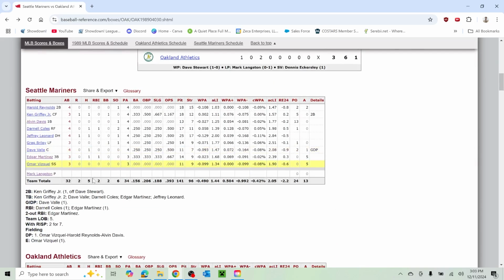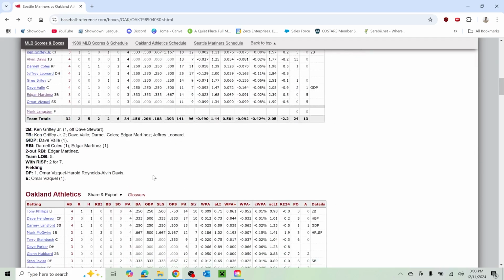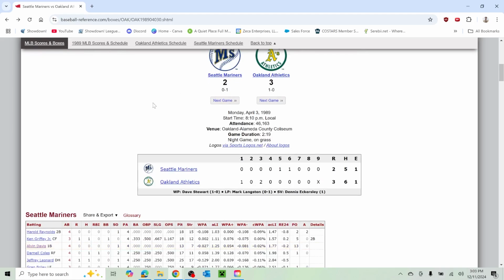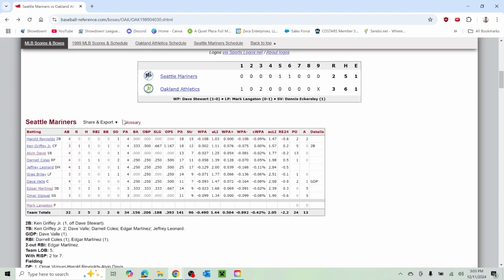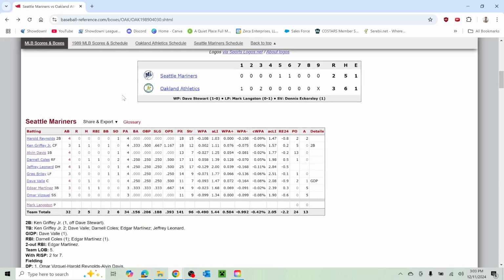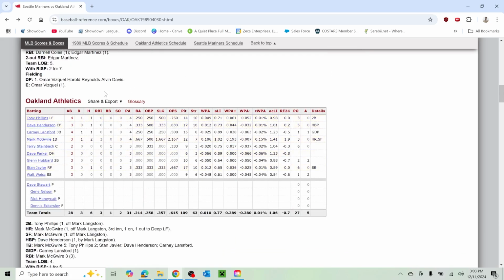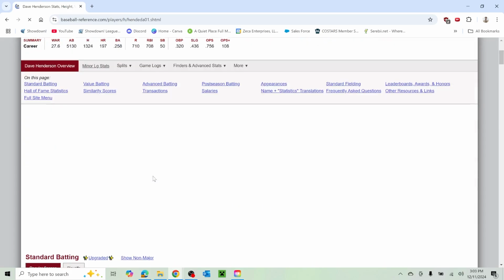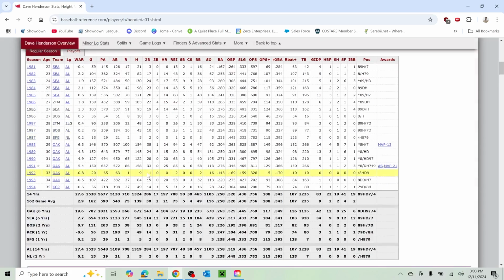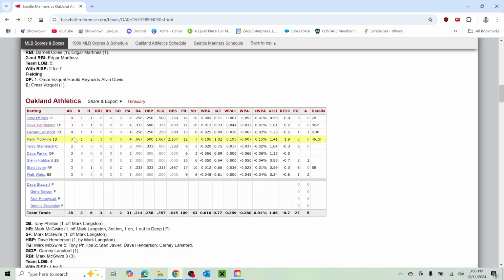Yes, that is right. Okay, so Mark Langston was the opening day pitcher for the Seattle Mariners in 1989, and he would eventually be traded for Randy Johnson. So that's a pretty cool little nugget there. Let's see if I recognize any of these Athletics names. Dave Henderson. Do I recognize this name? I don't think I do. He had a pretty long playing career. Had a couple MVP type of seasons, not super high. One-time All-Star looks like. Mark McGwire, Dave Parker.